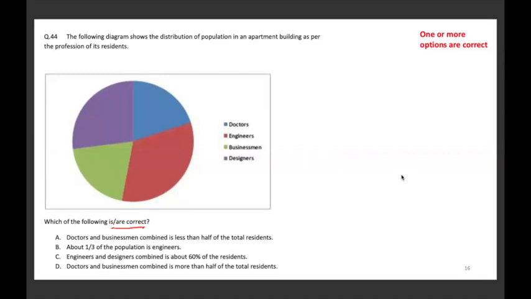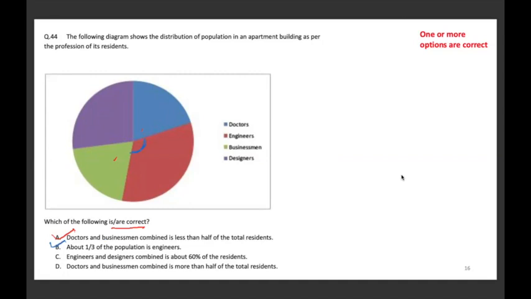Yes, because both are less than a quarter. So when you combine both blue and green, they will be less than half of the residents. So A is correct. Next. 1/3 of the population is engineers. This is logical. If you look at the red quadrant, it's actually almost 1/3. So B is also correct.